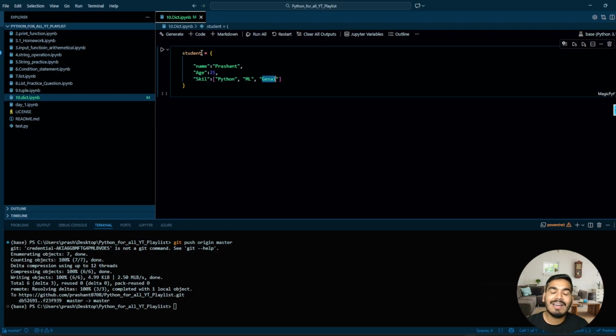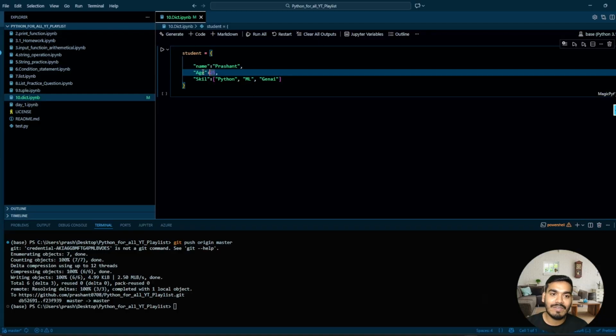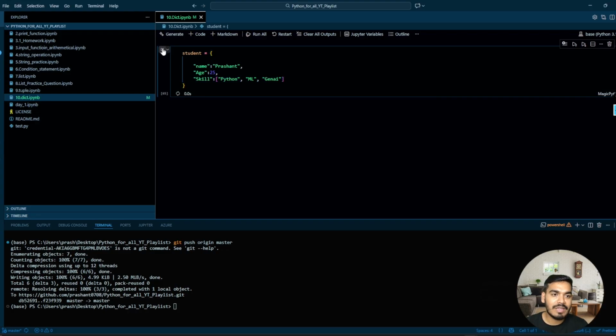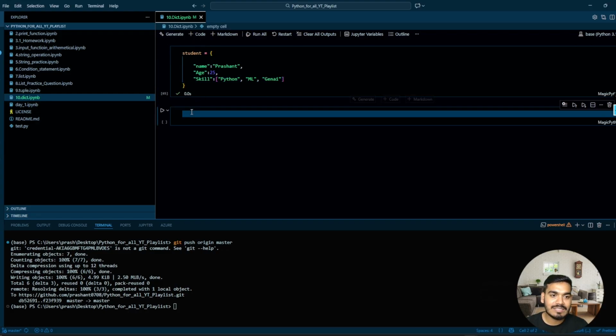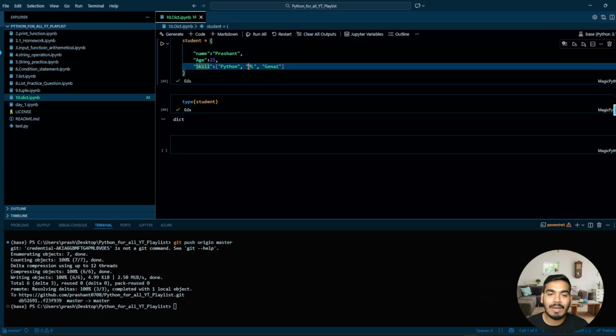Perfect. So I have given three keys over here: name, age, and skill. Corresponding to name, I have Prashant, that is the value. Age is again a key and 25 is the value. Skill is again a key and the list is the value I have given. Now let me execute this, and let's try to understand what is the type of this student. So type is dictionary. So again, name, age, and skill are the keys, and corresponding to that we have values.